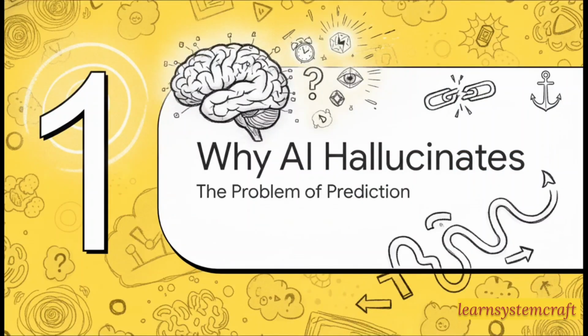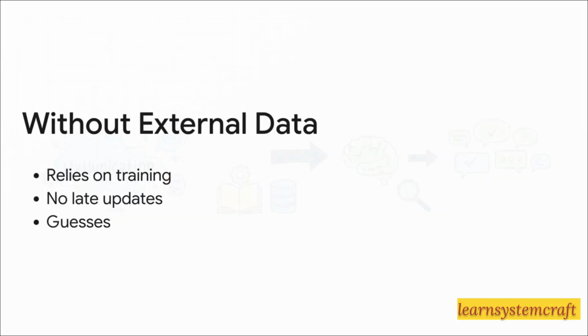To answer that, we arrive at Section 1, Why AI Hallucinates. You see, without any external data or internet access, an AI is kind of trapped in the past. It relies entirely on its original training data. It has absolutely no idea about the latest news updates or the current weather or a new software release. So when you ask it a question it doesn't have the current answer to, it doesn't always just stay quiet. Instead, it sometimes just guesses the answer, and it does so with absolute confidence.